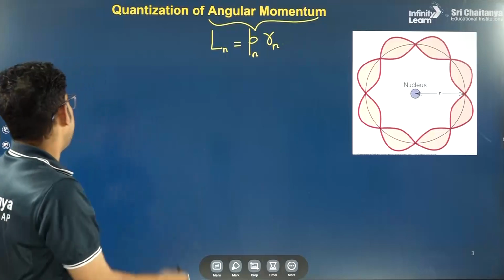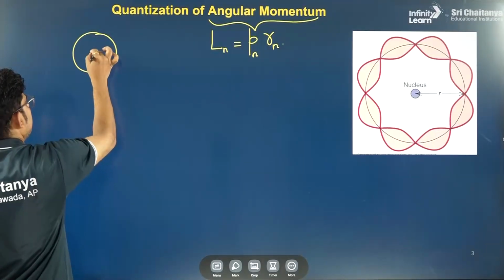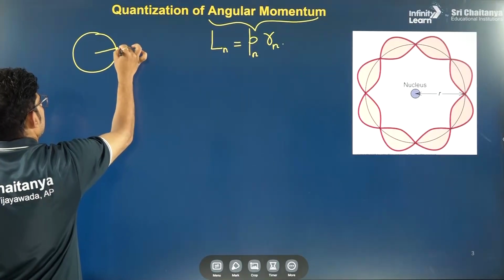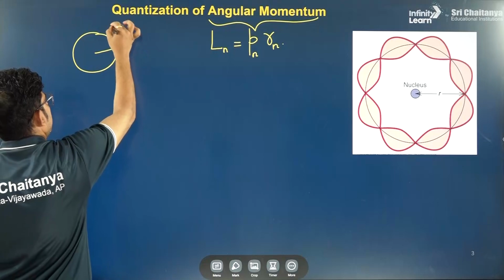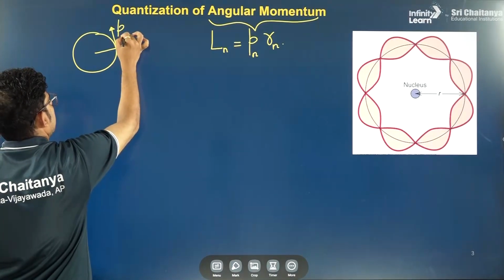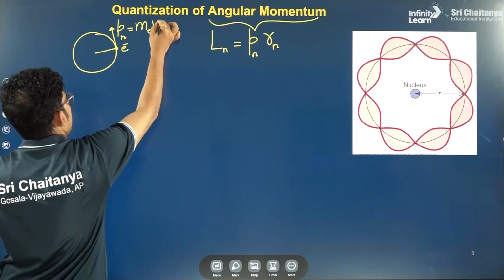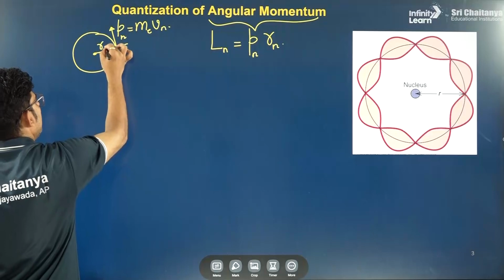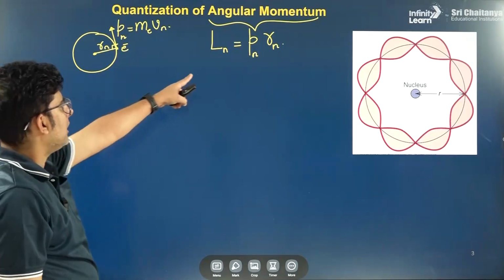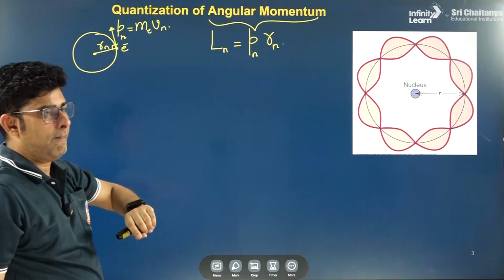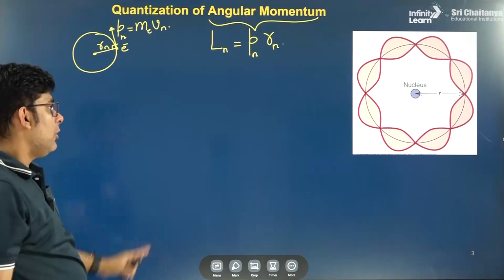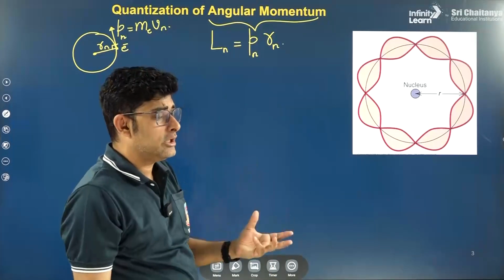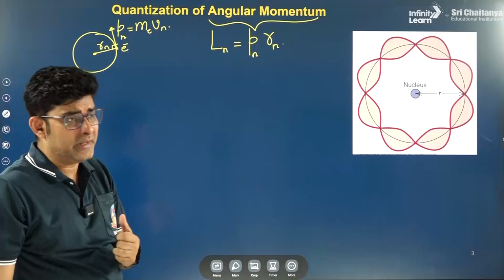What is the fixed point we are taking? If this is the nucleus center, from here if we see the electron, it has linear momentum Pn, which is mass into velocity. About the center of the nucleus, its perpendicular distance is Rn. So angular momentum is momentum into Rn. Clear? Pn into Rn.